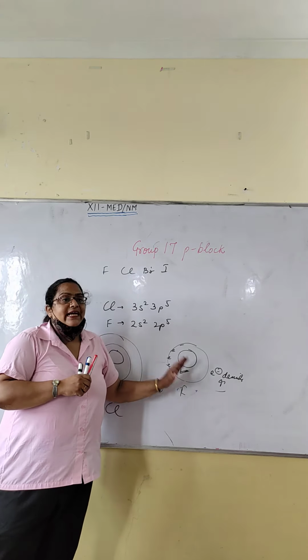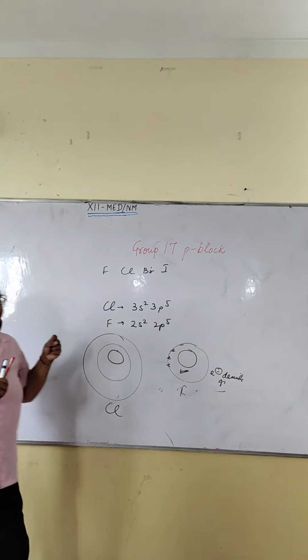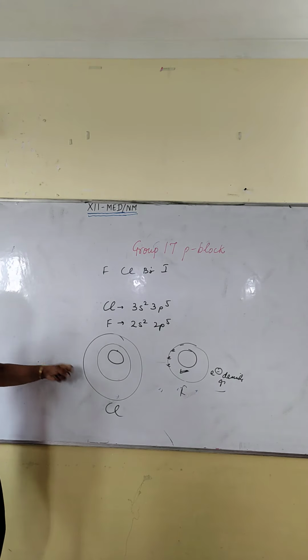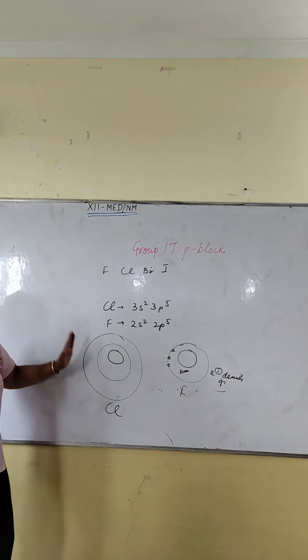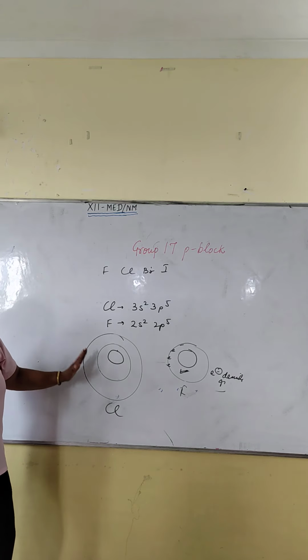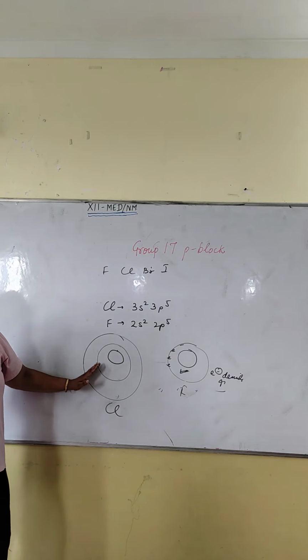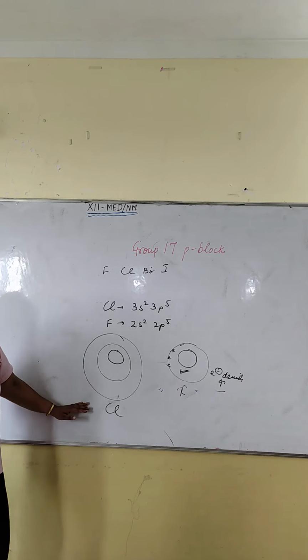That's why it is not willing to accept the electron as compared to chlorine. Remember this exceptional case. Chlorine is the element whose electron gain enthalpy is most negative in the periodic table.